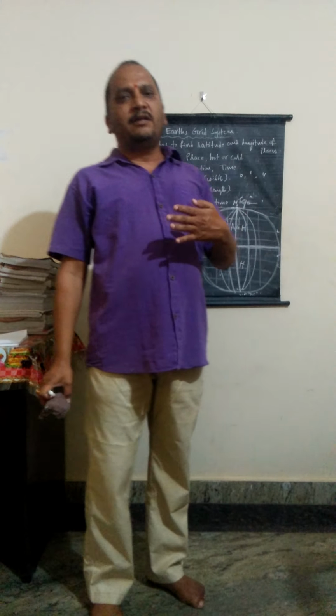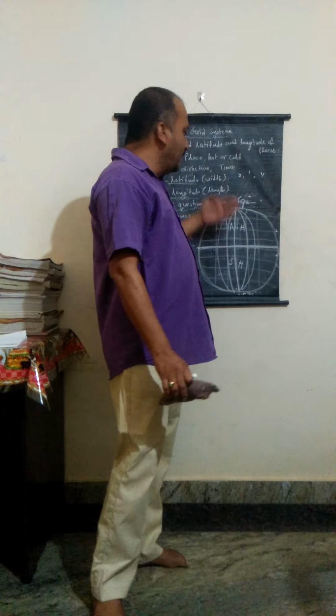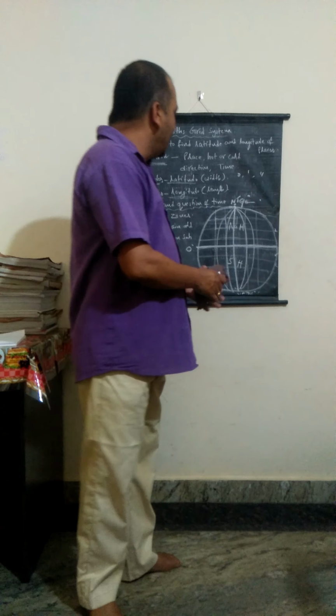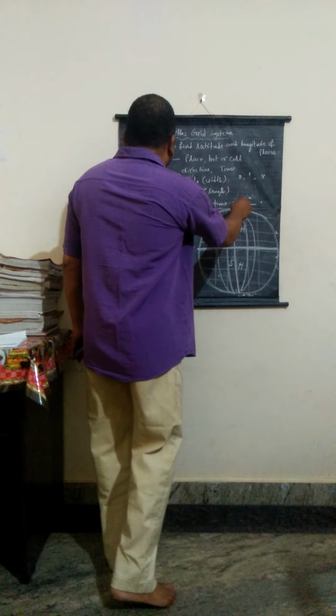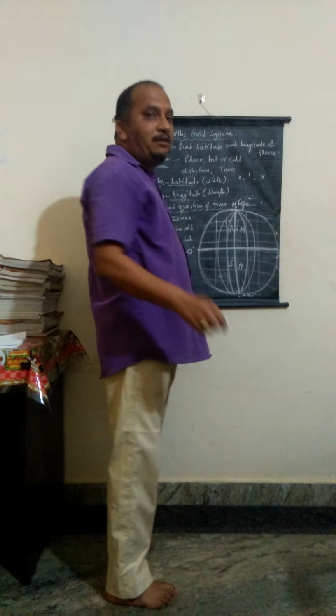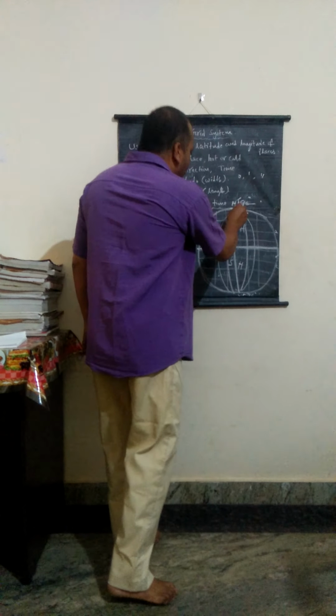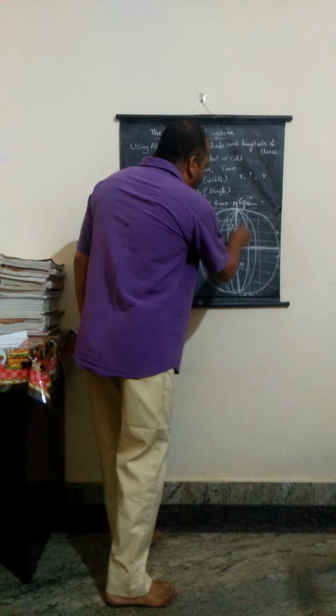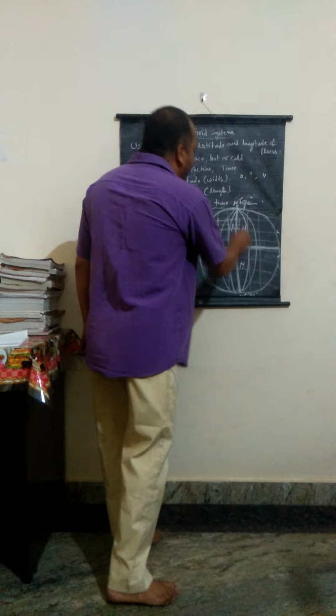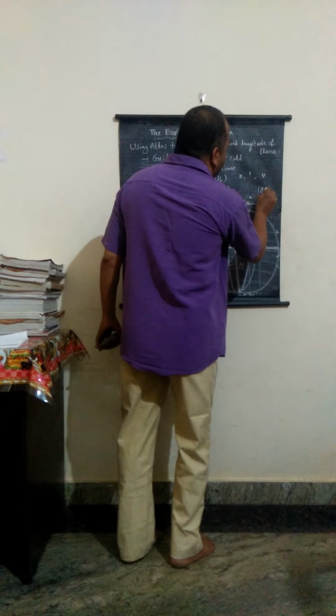That's why many countries follow the 0 degree longitude. The longitudes total 360, and the opposite of the 0 degree longitude is the 180 degree longitude.